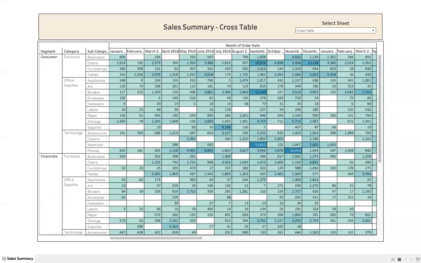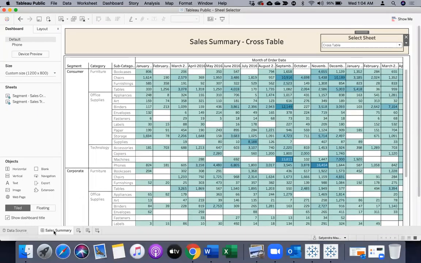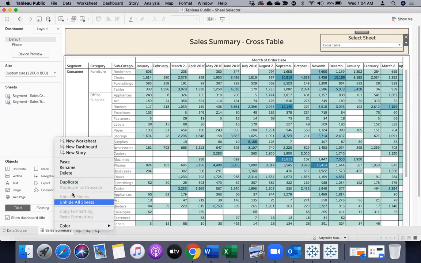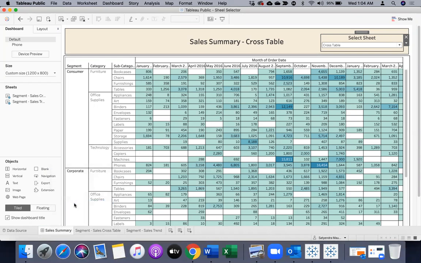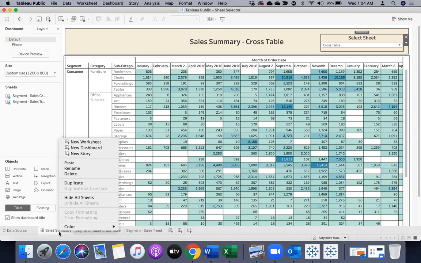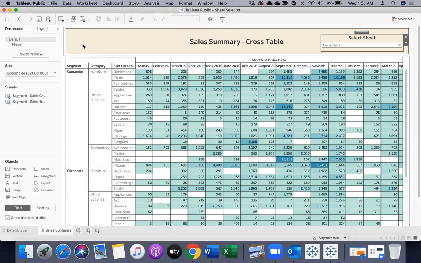Now, in terms of other features which are possible in Tableau Desktop or Tableau Public, over here you can see I can unhide or hide those sheets which I'm utilizing in a dashboard. All the action filters, all the normal filters, parameters, groups, sets, they are going to work as they are, the way they work in full versions of Tableau Desktop, right? So come out of that limit if you were thinking that you cannot learn Tableau if you don't have the full license version of Tableau Desktop, right?